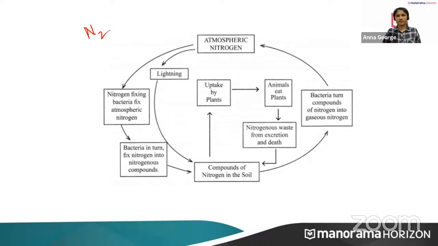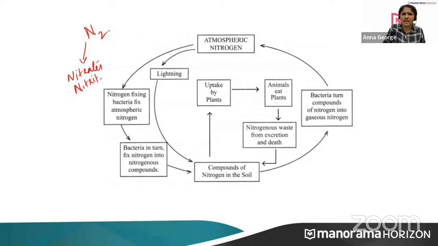So this atmospheric nitrogen, the bacteria present in the soil fixes the nitrogen present in the atmosphere, and this nitrogen is converted into nitrogenous compounds like nitrates or nitrites.